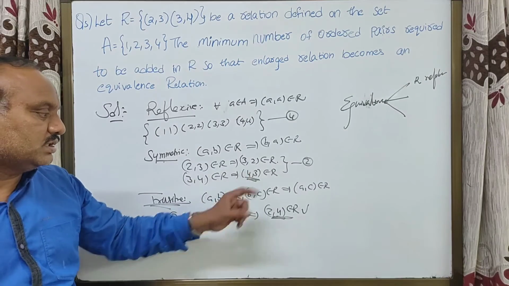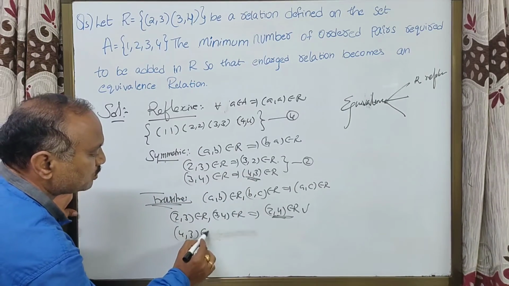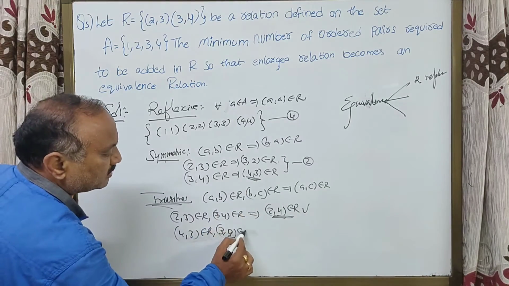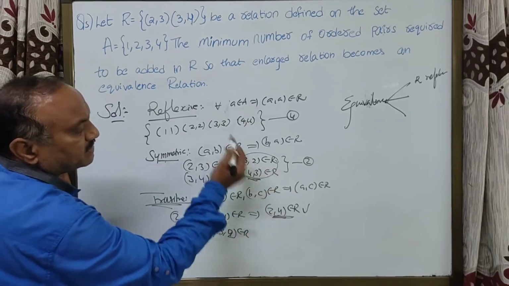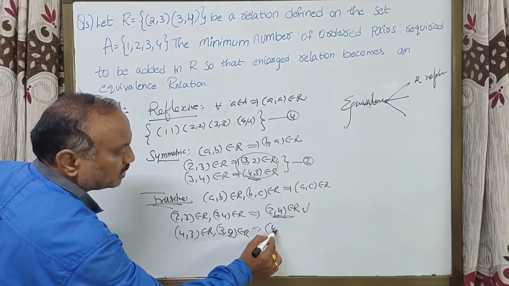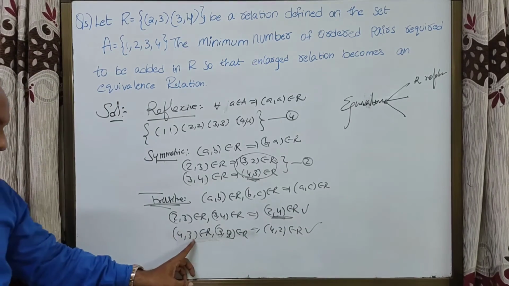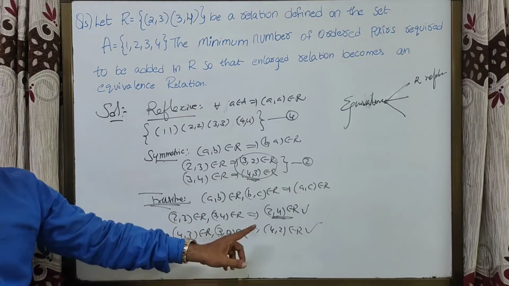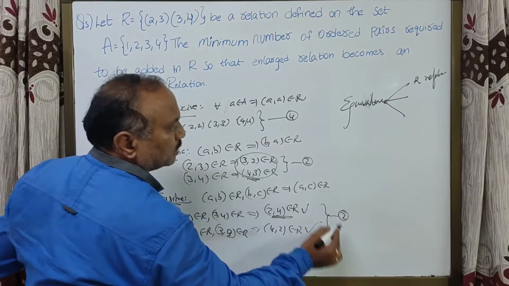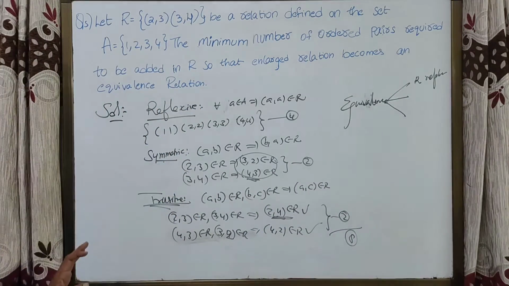So 4 3 belongs to R, 3 2 belongs to R. We have already said these two must be added. So 4 comma 2 must be in R. If we remove 3 3, it is 4 2. So here no new elements are added. Totally how many elements should be added to R?